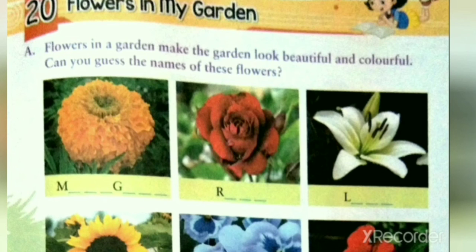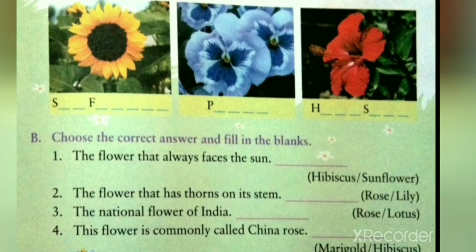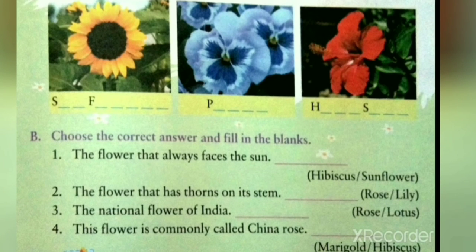The third picture is a picture of the flower lily. We will write in the space given lily, L-I-L-Y, lily. Fourth picture is a picture of sunflower. We will write in the space given sunflower, S-U-N-F-L-O-W-E-R, sunflower. The fifth picture is the picture of the flower pansy.